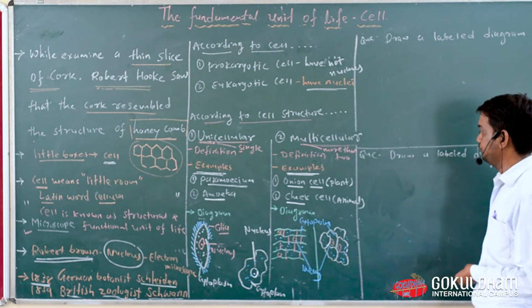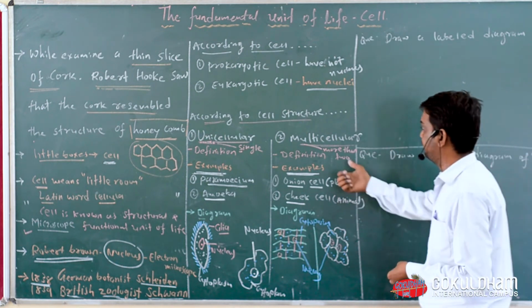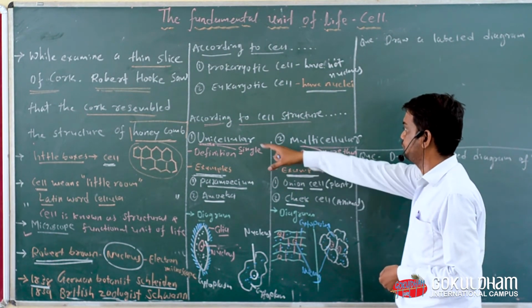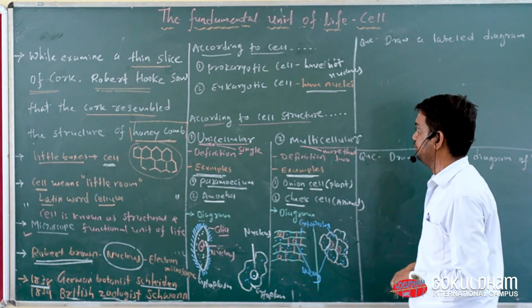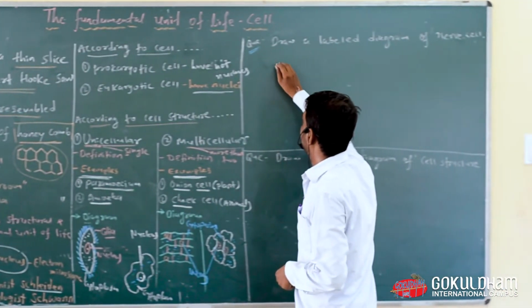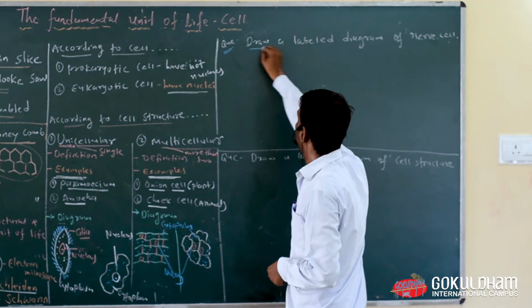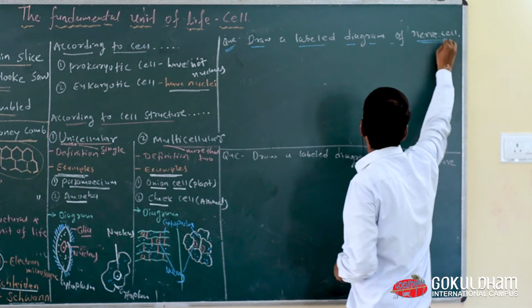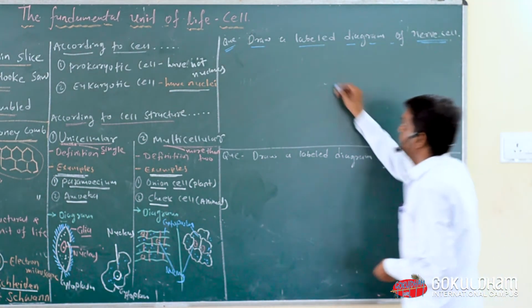Now, this question in the exam can also be asked in the form of difference. So now these are the differences between unicellular and multicellular organism. Now we are going to see a most important question. The question is: draw and label a diagram of nerve cell.